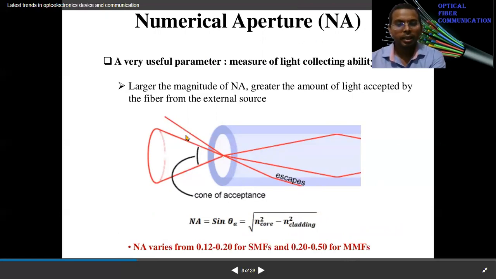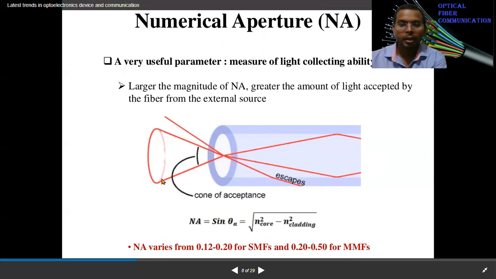Suppose there is a cone of angle theta. Theta is the half angle of this cone, and within this cone all the input light is launched into the core of the optical fiber. What happens when it hits this interface, the air to core interface? It will be bent inside the core. It will not be a straight line, it will be bent.